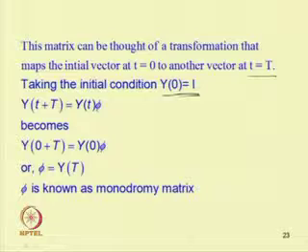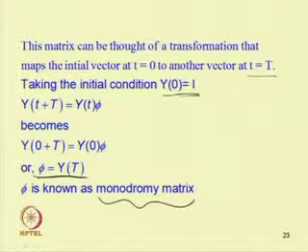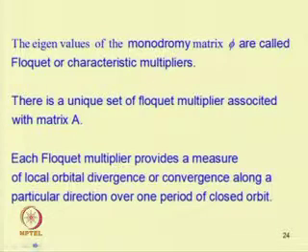So, we can write this phi equal to y t. One can obtain this phi, that is the monodromy matrix, by finding the solution at time equal to capital T. Later we can see that the eigenvalues of this monodromy matrix phi are called the Floquet or characteristic multipliers. There is a unique set of Floquet multipliers associated with this matrix A, and each Floquet multiplier provides a measure of local orbital divergence or convergence along a particular direction over one period of the closed orbit.